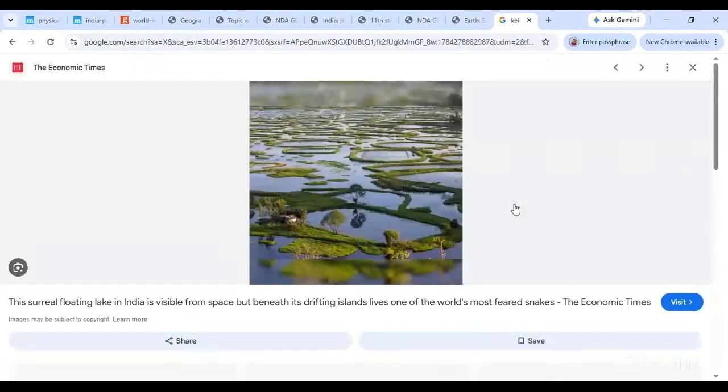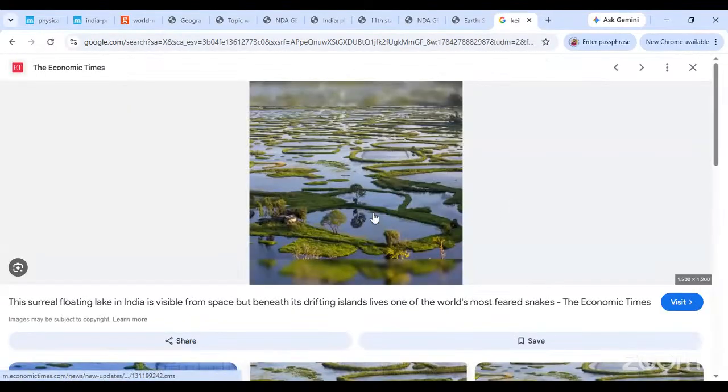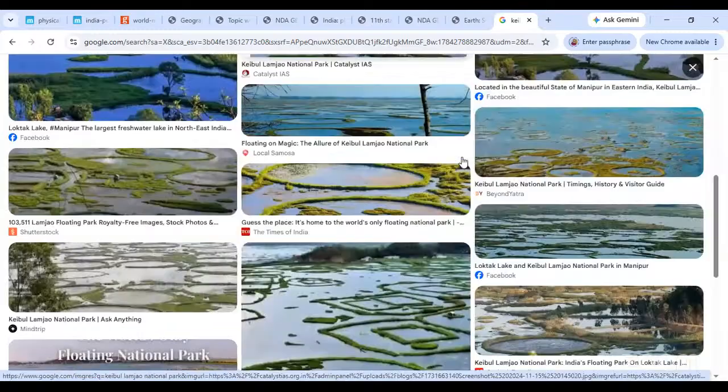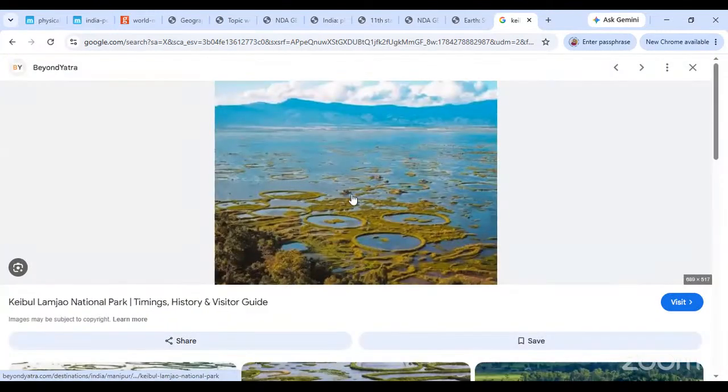What will be a good picture? This would be a good picture. Can you see this picture? Can you see this grass and a little bit of soil and stuff that is floating on the water? Yeah. So this is exactly what we call a floating national park. You can see it, right? So we are saying this is the floating national park. Okay, this is the only floating park in the world.